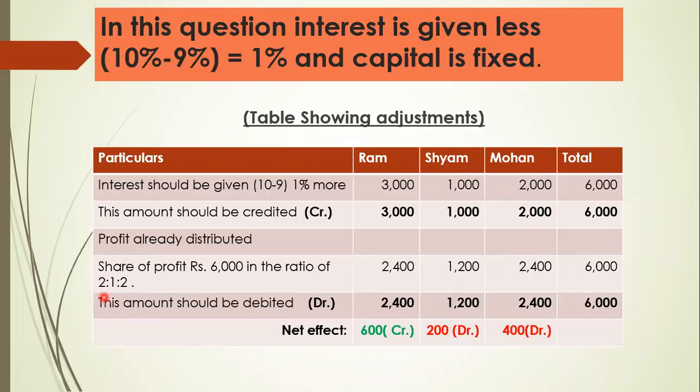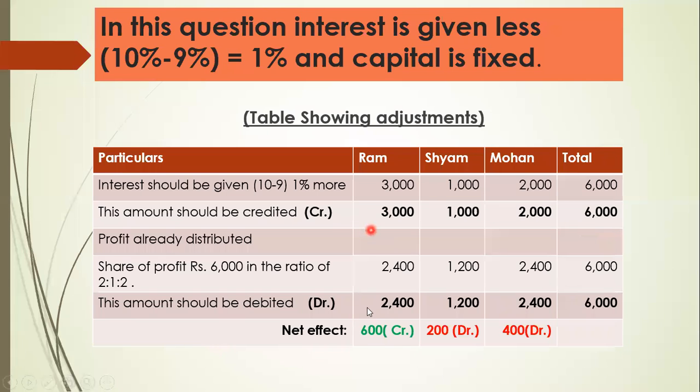So now this 6000 we have to take back from the partners in the proportion of 2:1:2. So share of profit 6000 in the ratio of 2:1:2 is 2400, 1200, 2400, total 6000. And now this amount should be debited because already we have given.